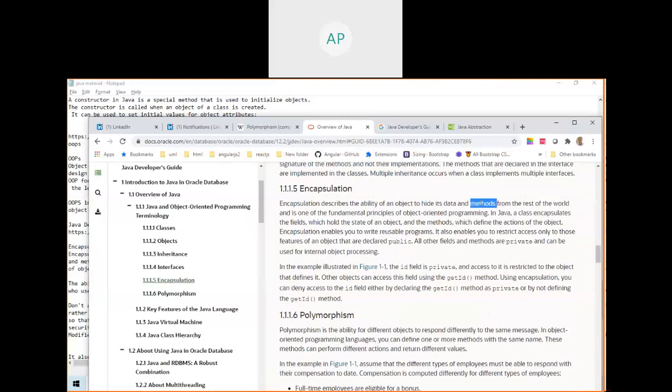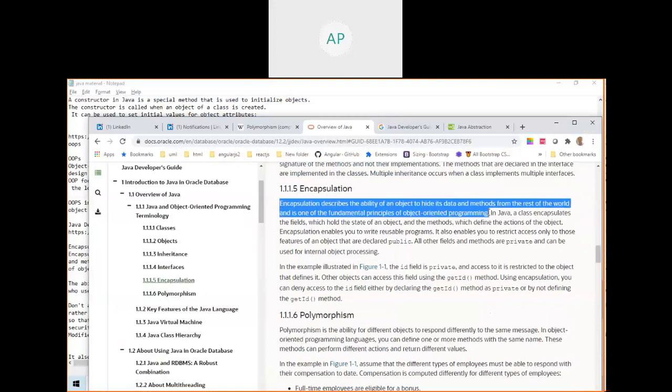You know what is data? Data, in Java, is what we call a variable, which holds the value. That is data, hidden from the rest of the world, and it is one of the fundamental principles of object-oriented programming. Very, very important. This is encapsulation. See, if there is no concept called encapsulation in OOPS,